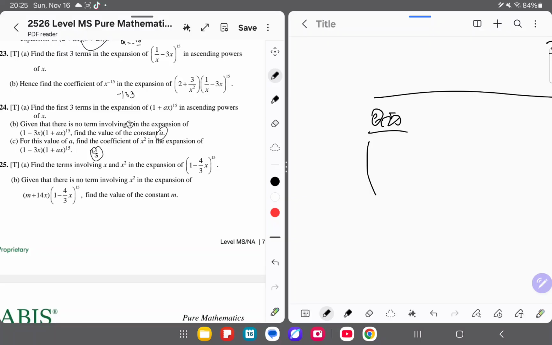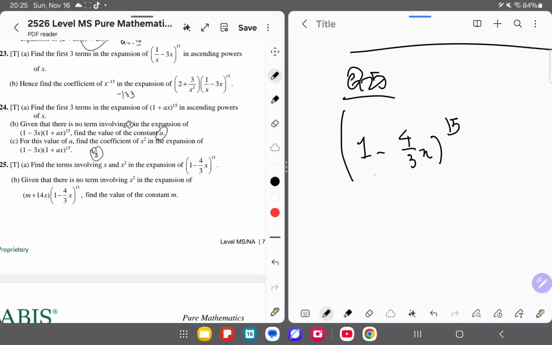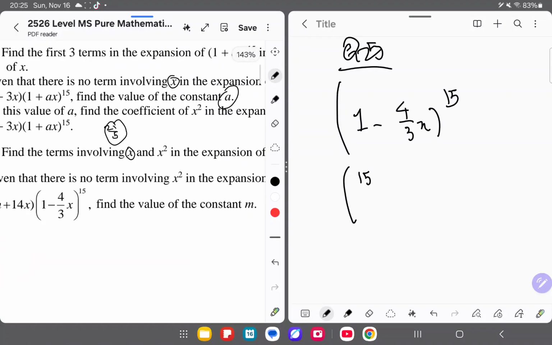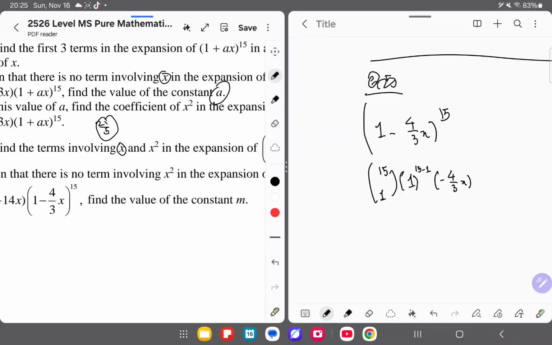When they give us this, look here, we have 1 minus 4 over 3x, and then to the power of 15. Look at which one has the highest power of x. This one has the highest power of x here. And over here, when we're doing combination brackets, let's say they're asking for the term of x, you just put the corresponding power of x into the bottom bracket. So 15 combination 1, and then you do the same stuff as always, 1, and then 15 minus 1, minus 4 over 3x, and then 1.